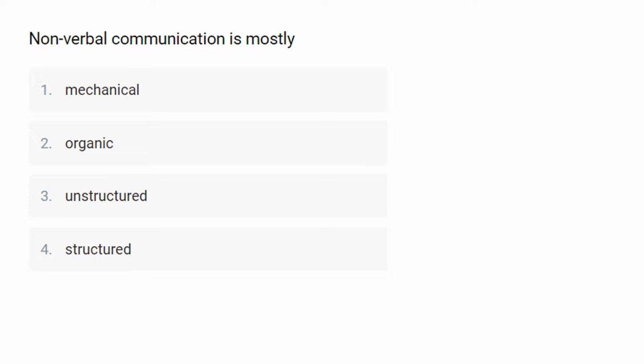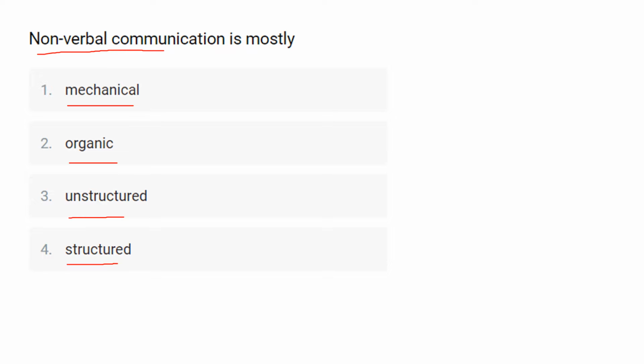Non-verbal communication is mostly... So here in this question they ask you about non-verbal communication, for which the first option is mechanical, second one is organic, third one is unstructured, and the last one is structured. The process where people exchange thoughts and ideas with each other verbally and non-verbally is described as communication.